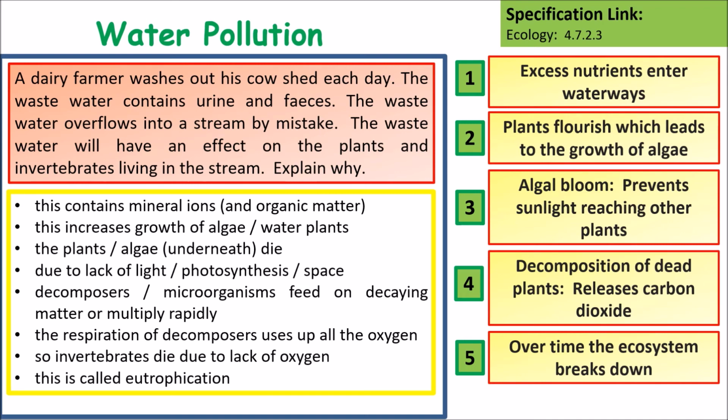The plants underneath this algal bloom die. This is due to a lack of light, so they can no longer photosynthesize. Decomposers or microorganisms will feed on or decay this. As they're respiring, they will use up oxygen in the water, so invertebrates die due to a lack of oxygen within that water system.